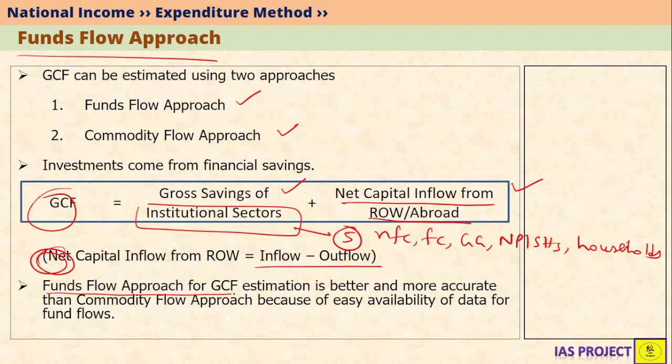Funds flow approach for GCF estimation is actually better and more accurate than commodity flow approach. This is mainly because funds are easy for tracking. So data for funds flows are easily available. Therefore, funds flow approach is comparatively better and more accurate than commodity flow approach if we want to estimate GCF.